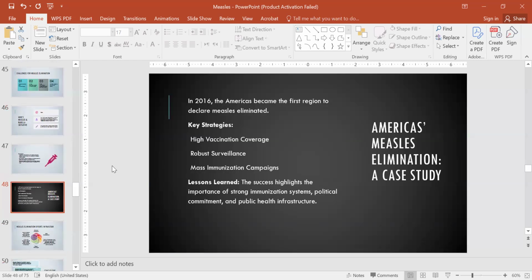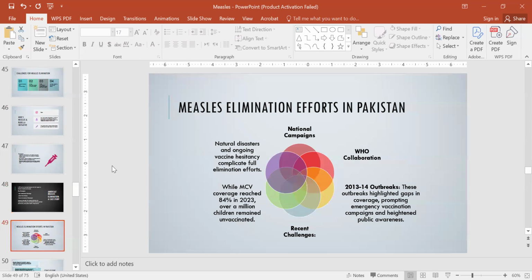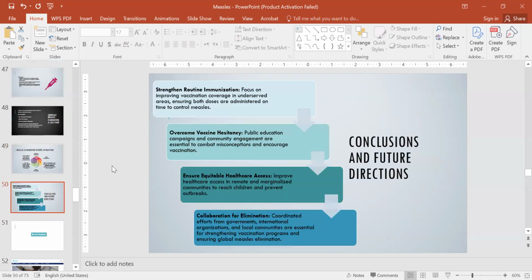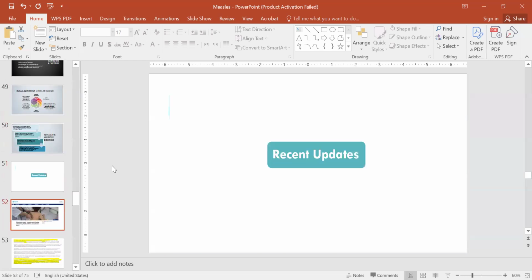This is a case study: the Americas' measles elimination in 2016. The Americas became the first region to declare measles eliminated, but we have seen now that there are cases of measles appearing in that region in 2025. Measles elimination efforts in Pakistan include WHO collaboration. There were outbreaks of measles in 2013 and 2014. Natural disasters and ongoing vaccine hesitancy are among the challenges to eliminate measles. So the recent updates.